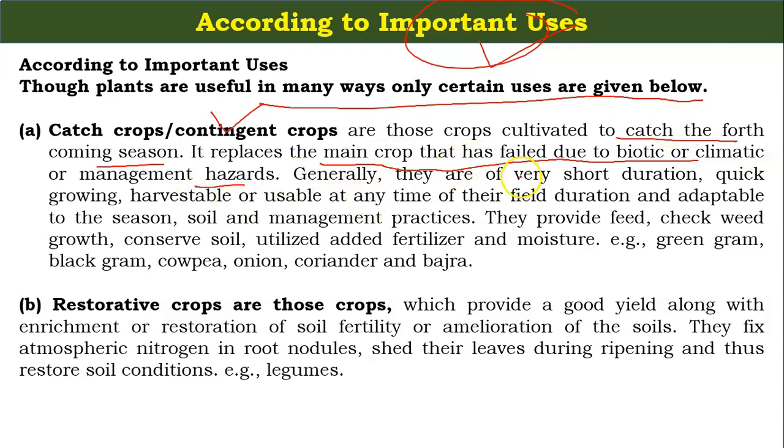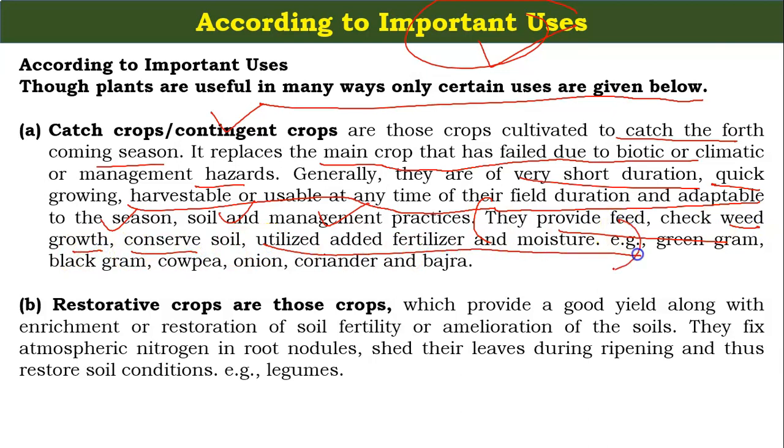Generally they are of very short duration, quick growing, harvestable or usable at any time for their field duration, and adaptable to the seasons, soil and management practices. So what they do? They provide feed, check weed growth, conserve soils, and utilize added fertilizers and moisture. Examples are green gram, black gram, cowpea, onion, coriander and bajra.